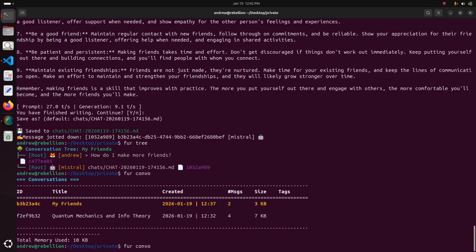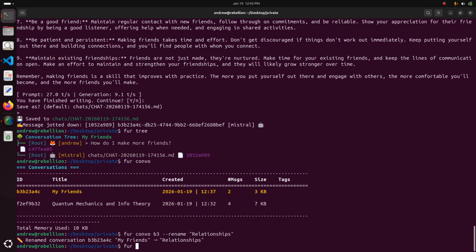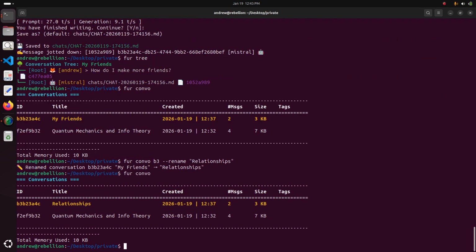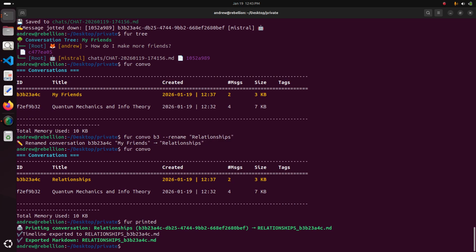Okay. So yeah, for combo, what do we do now? What haven't I showed you? Oh yeah, we can rename the title of our conversations if they suddenly become something else, right? So we can go for combo, followed by the leading unique characters of the ID, then followed by rename. We can change it to relationships, maybe. And now that conversation has been renamed to relationships from my friends. We can print it. You can print relationships.